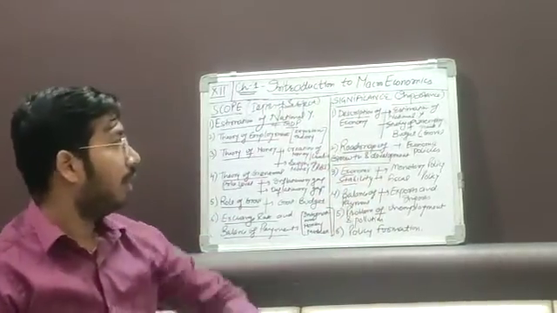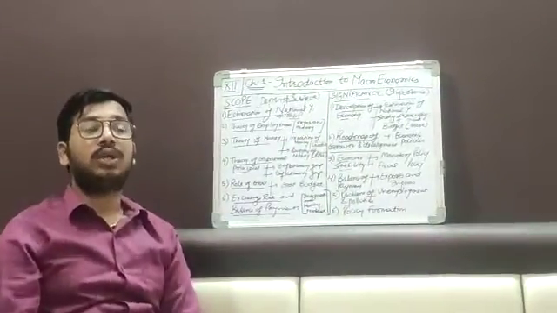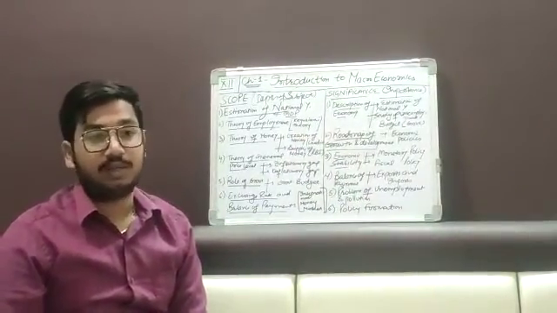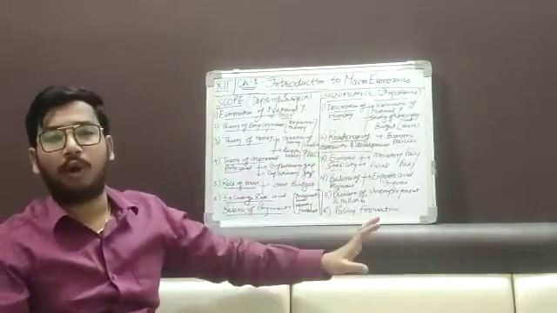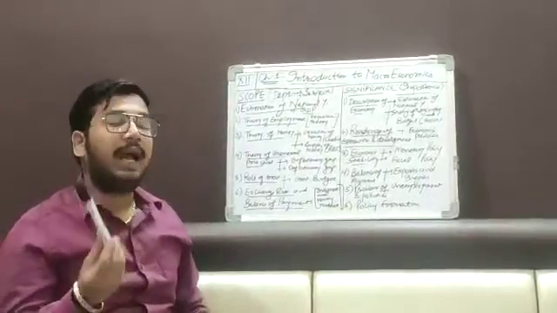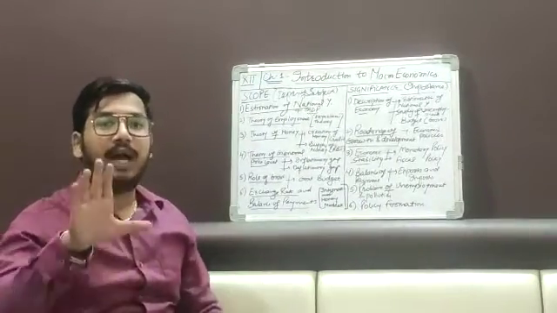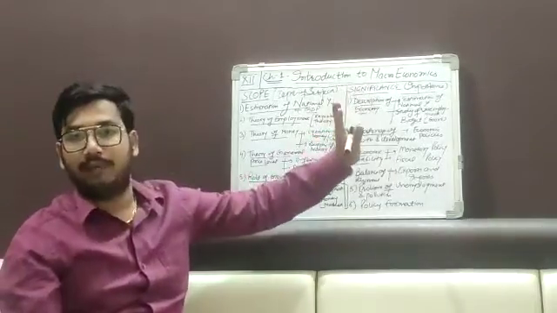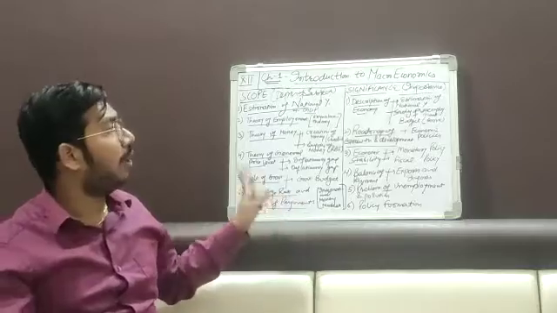First of all, I was telling you that in macroeconomics we will mostly study the concepts of J.M. Keynes. J.M. Keynes did most of this work at the macroeconomic level, at the level of an economy as a whole. And in the case of micro, we mostly read about Adam Smith, because Adam Smith mostly worked at micro levels. Okay, now firstly, we will discuss the scope of macroeconomics.